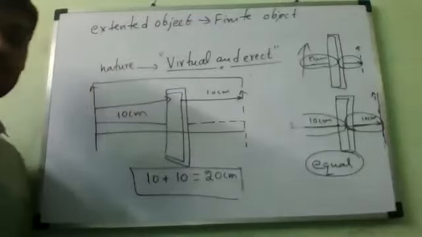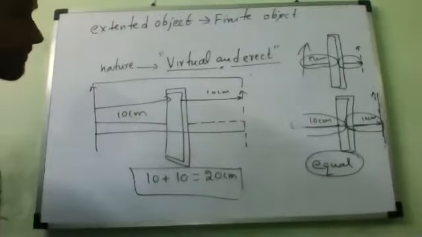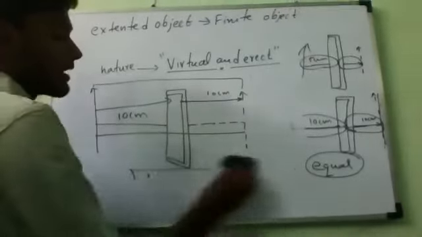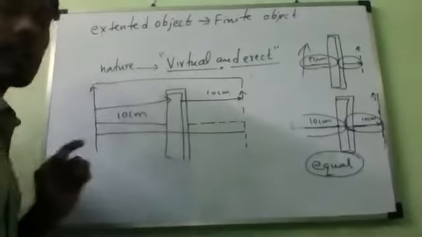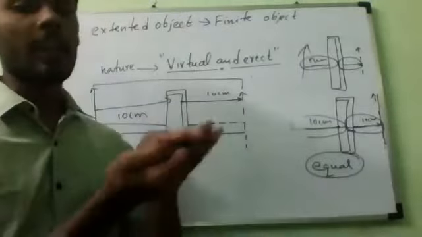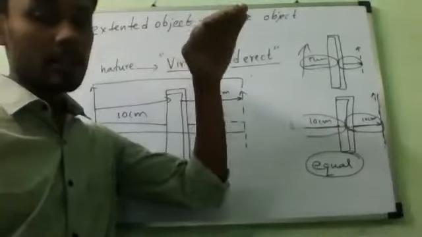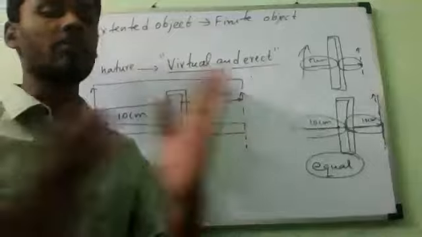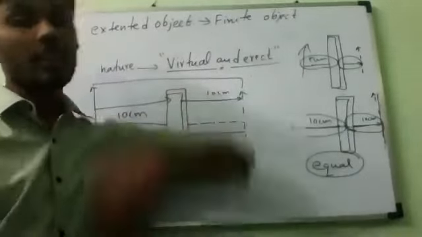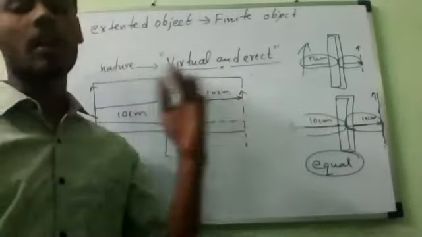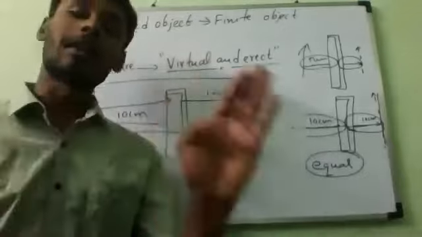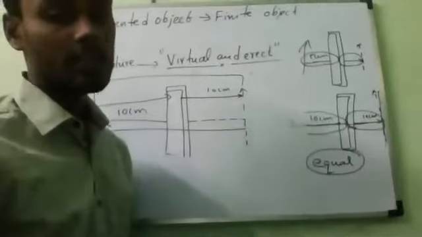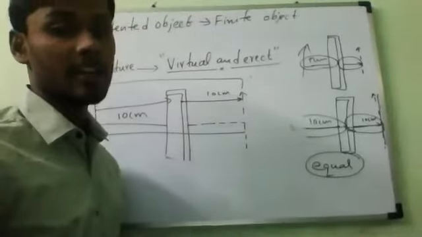Yes, sir. All of you verify. That is only called lateral inversion. See, the image formed by a plane mirror is the same as the object, but it becomes laterally inverted. Means right will become left, left will become right. That's all. Not inverted like this, where up becomes down and down becomes up. Not only that; right will become left, left will become right.